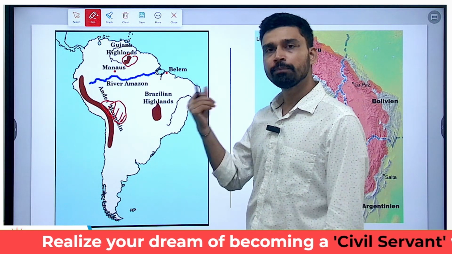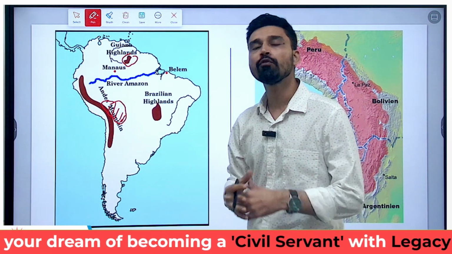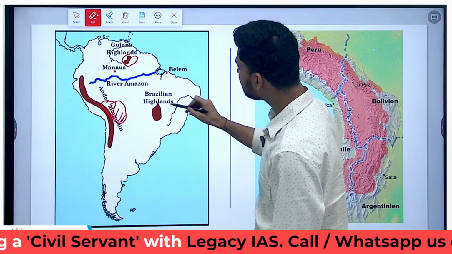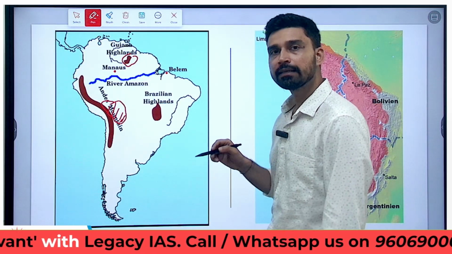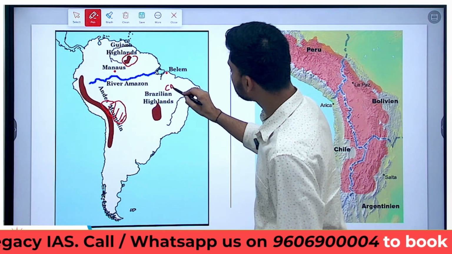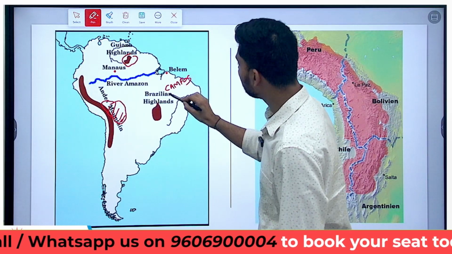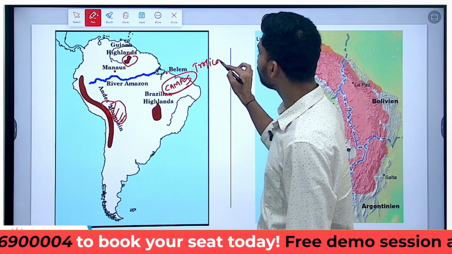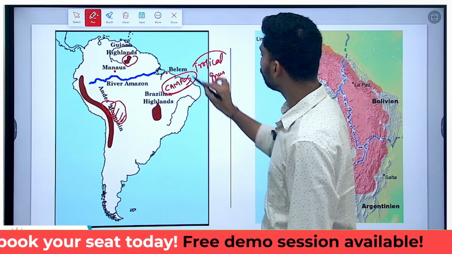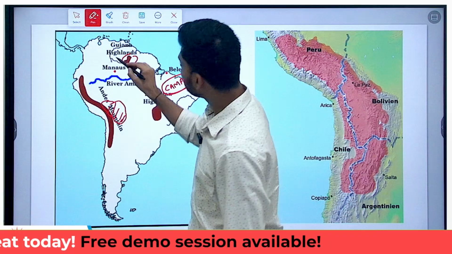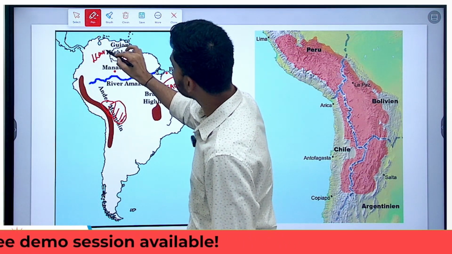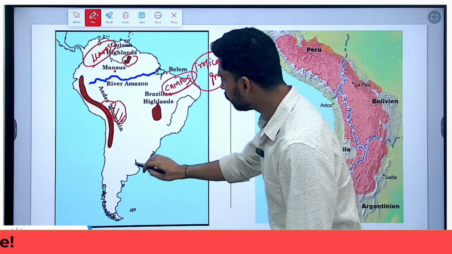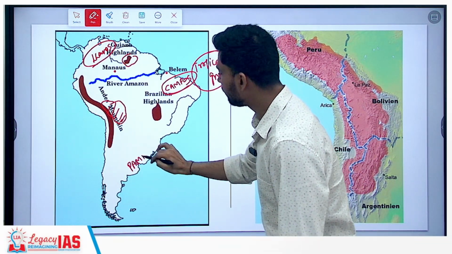Then further you have Brazilian highland, that is present in the largest country of South America, that is Brazil. Brazilian highlands are an example of what you can call a volcanic plateau. In the Brazilian highland itself, you will find grassland, and these grasslands are what we call campos. So campos grassland is a very important part of Brazilian highland, an example of a tropical grassland. Further near Guiana highland, it is the Llanos grassland, where you have the Orinoco river that flows through, and further down south you have the third important grassland, that is Pampas grassland.